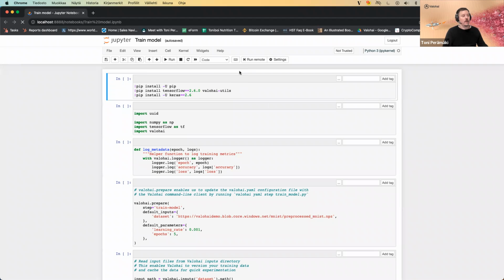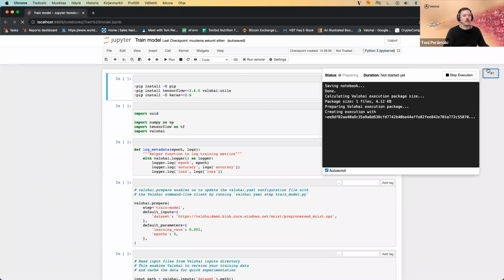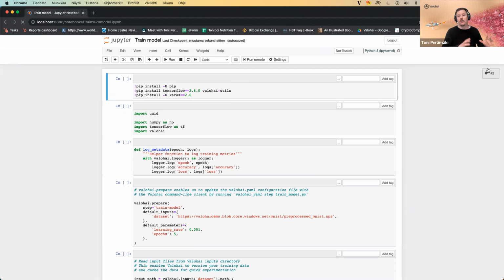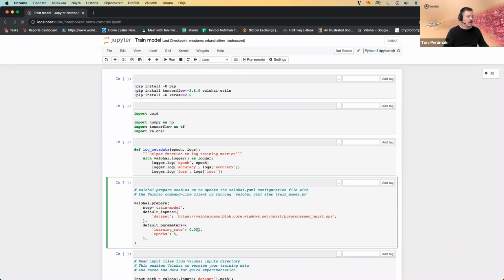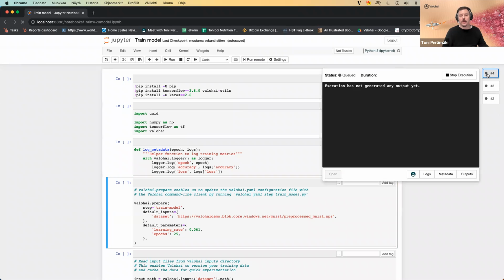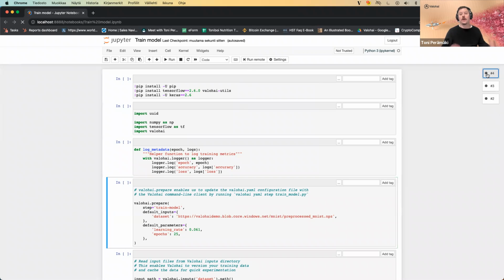So now instead of running locally here on my own machine, I can, with a click of a button, start a remote execution that takes this local code, pushes it into Valohai, and runs it there. And as we're running remotely, I can just continue working on the code instead of waiting for the execution to run or end. And then I can start a secondary execution in parallel. And maybe I want to try with the third version of the code. Also now I'm just changing the learning rate and epoch, but essentially a different code version. And start that.